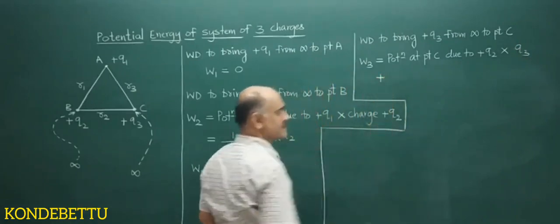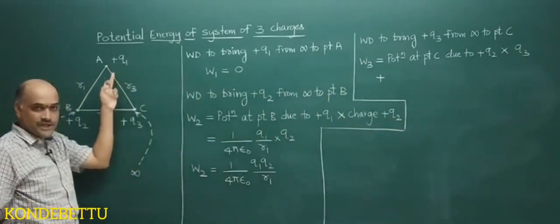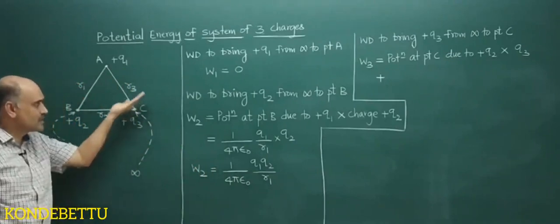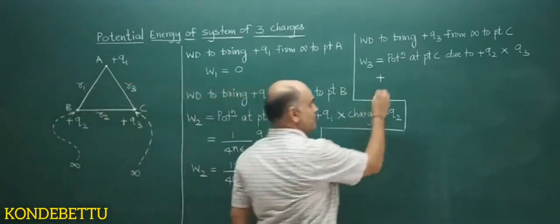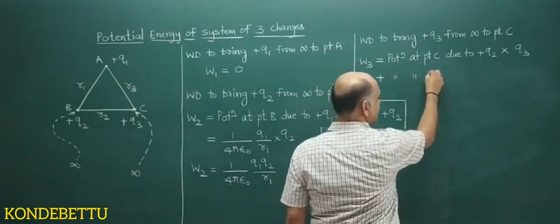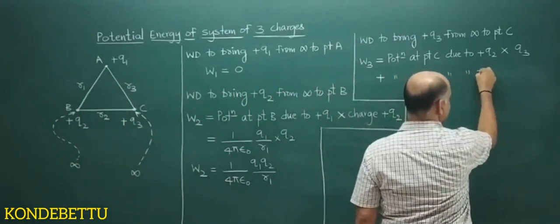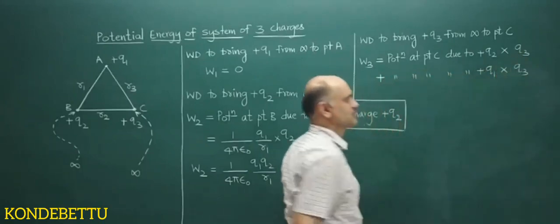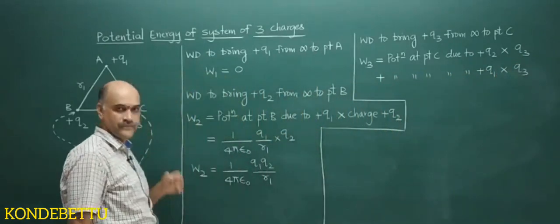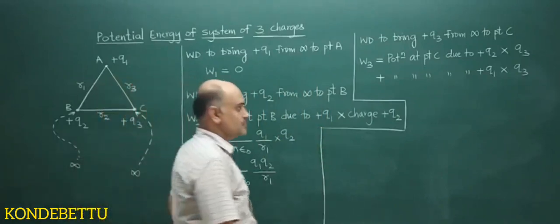Plus there is opposition even due to Q1, so I am required to do work over here also. So plus potential at point C due to charge plus Q1 into which charge I am moving? Q3, into Q3. Now substitute both values.